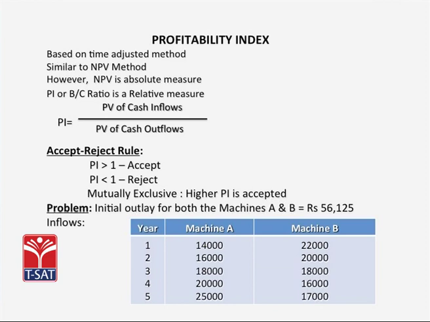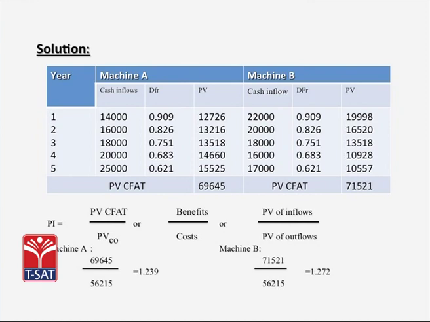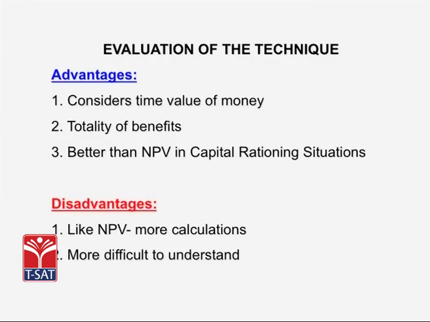Look at this problem. You see here that machine A is giving you a profitability index of 1.239, whereas machine B is giving you a profitability index of 1.272. Therefore, we accept machine A, whereas we reject machine B. If we have to consider the technique, we see that it considers the time value of money, it considers the totality of benefit, and it is said that this method is better than the net present value method in case of capital rationing situations.